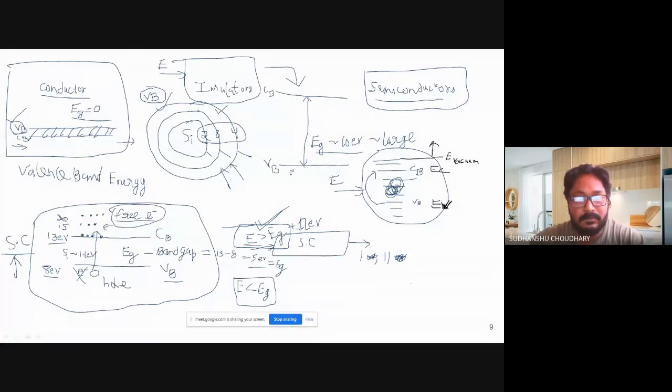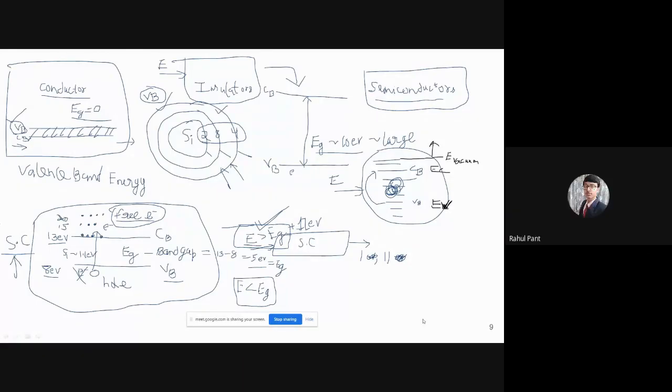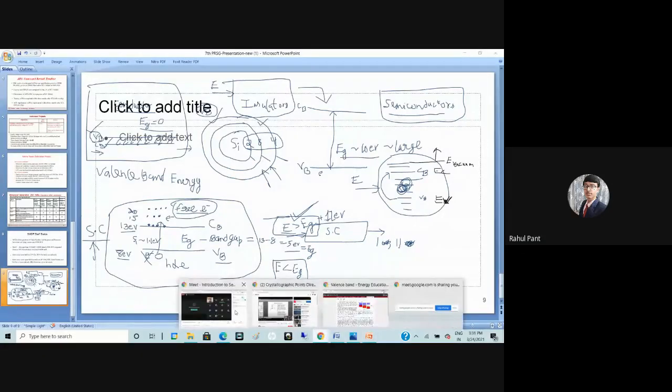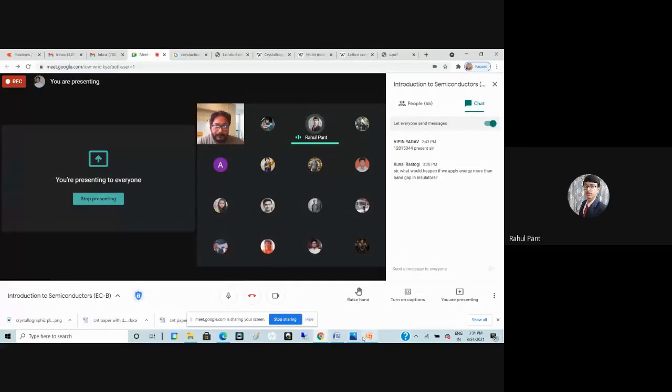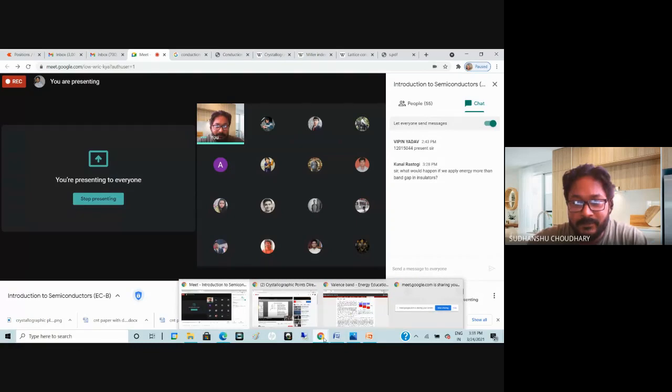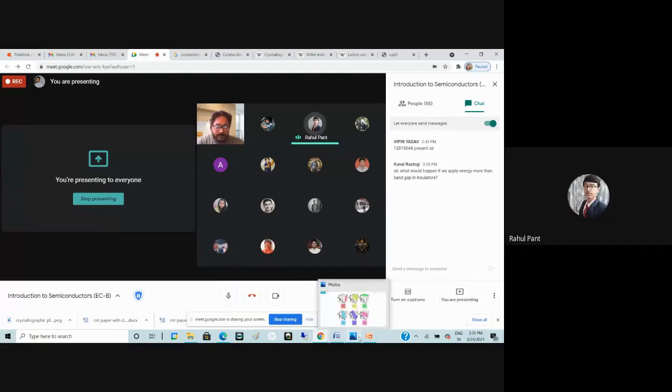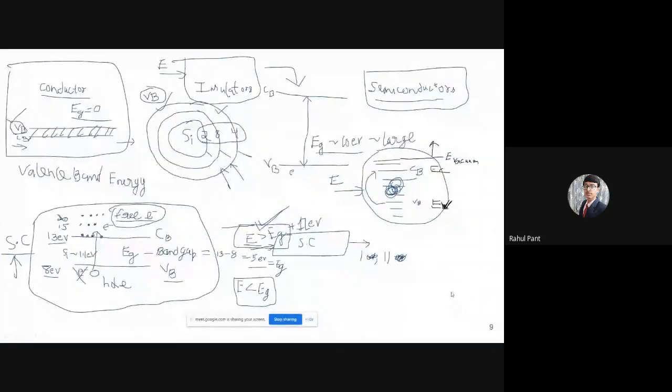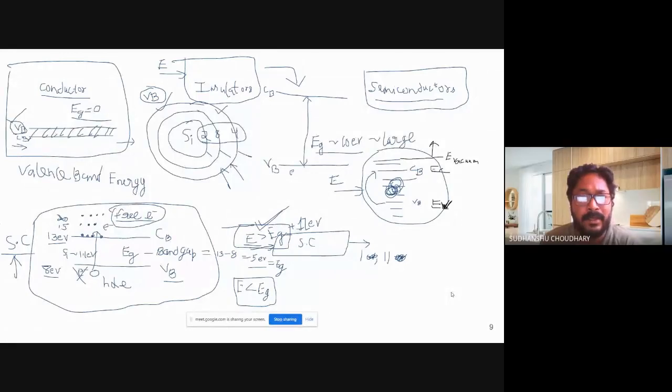Sir, above band gap, for every energy level, will the electron be a free electron, or would the band gap be encountered again? Can you repeat your question? Sir, if we apply energy more than the band gap, will the electron always conduct, or would a band gap be encountered again? It will conduct when you apply energy more than the band gap, so it leaves the valence band. It was bonded at some energy level.